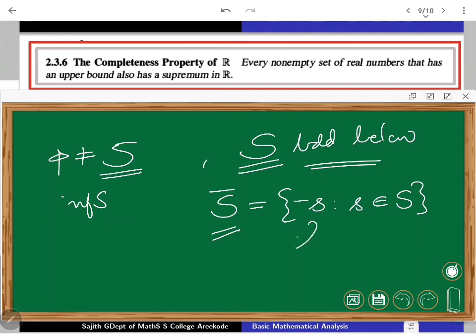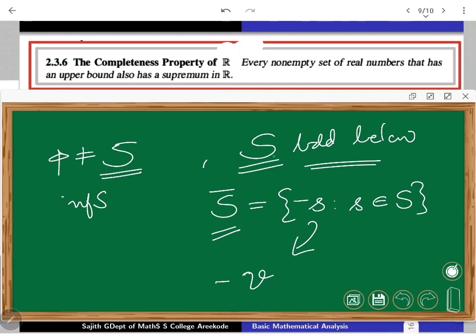So I will get a supremum there because of the supremum property. Once I get that element, V, the supremum, just look at its additive inverse. We can prove that it is going to be the infimum of S.